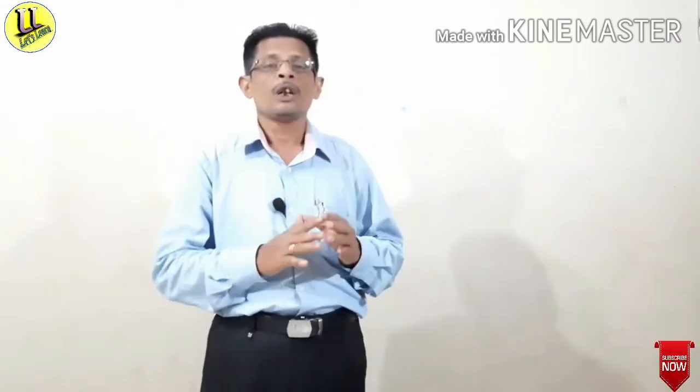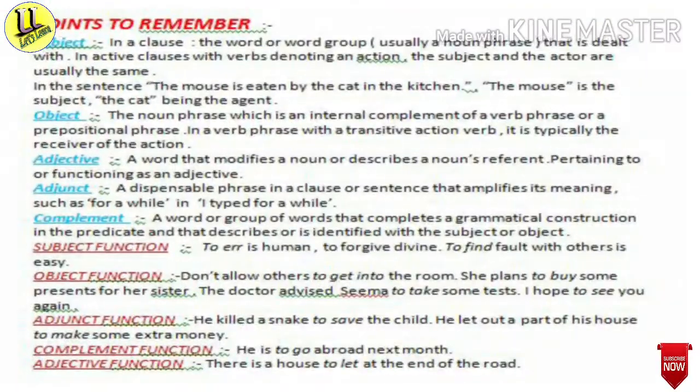Now we will see what the functions of non-finite verbs are. Like the types, the functions of non-finite verbs are also four. What are they?